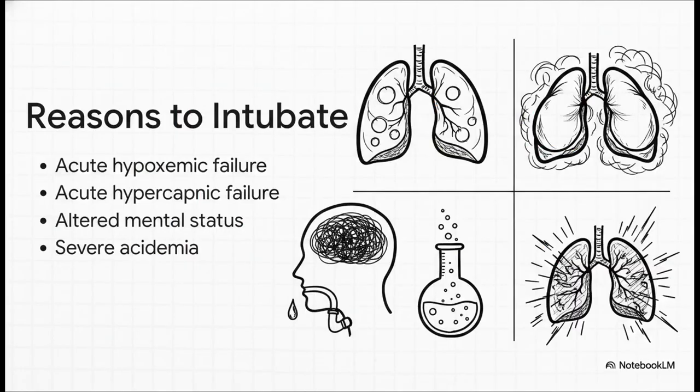So beyond basic oxygen drops, there are 4 primary triggers that really force our hand to intubate. Acute hypoxemic respiratory failure is obviously one, but we also deal with acute hypercapnic respiratory failure. Think of a severe asthma attack where the patient just can't blow off carbon dioxide and is about to completely tire out. Then you have altered mental status, usually a Glasgow Coma Scale under 8. At that point, the patient simply can't protect their airway, meaning they're at a massive risk for a severe aspiration event. And finally, severe acidemia. These patients are breathing frantically to correct their blood's acidity, and without mechanical support, they will inevitably exhaust themselves.